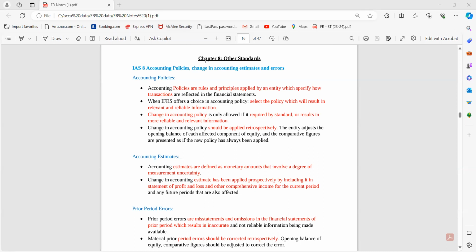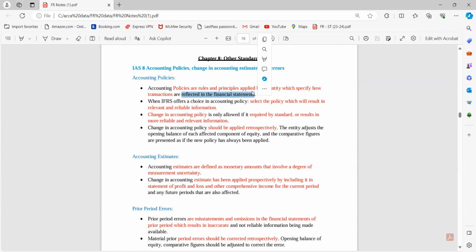So, yes, let's start with today's session, chapter number 8 from other standards, right? First of all, we are going to start with IAS 8, accounting policies, changes in accounting estimates and errors. So, we know that accounting policies are rules and principles applied by an entity which specify how the transactions are reflected in the financial statements, and every company has to apply some accounting policies in its financial statements, right?